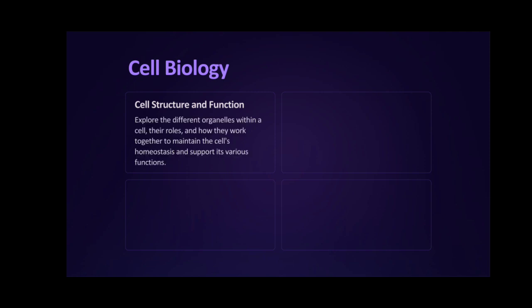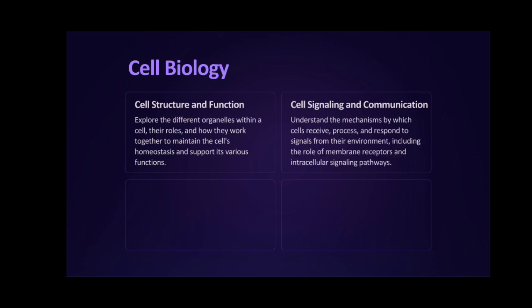Next, cell biology. You have to cover cell structure and function, explore different organelles within cell, their role, how they work together to maintain cell's homeostasis. Cell signaling and communication. Understand the mechanism, how cells receive, process, and respond to different signals from their environment. Understand the role of membrane receptors and intracellular signaling.